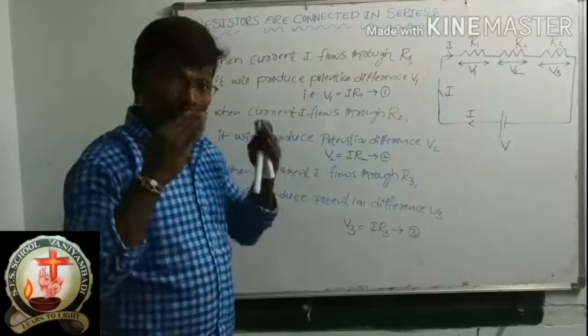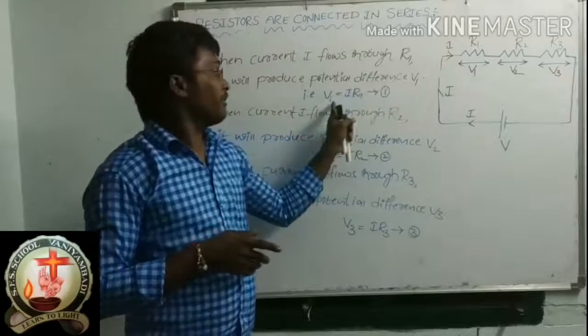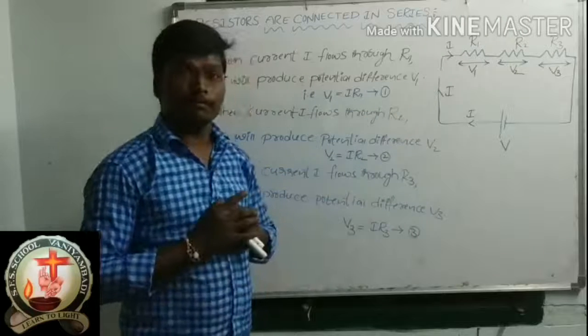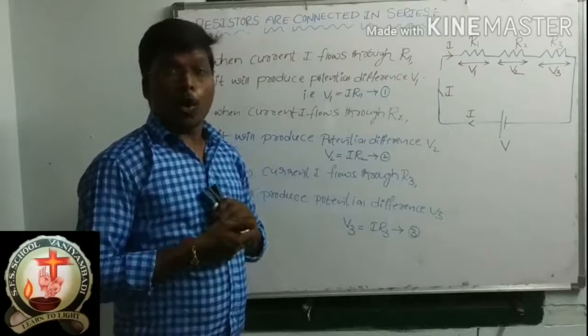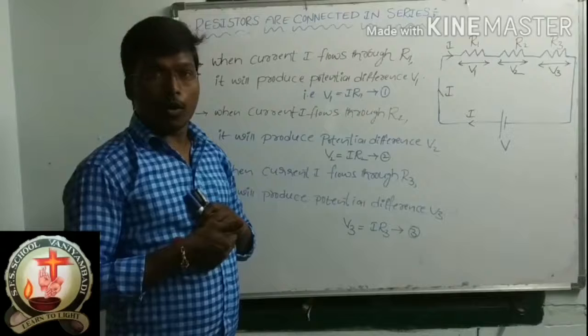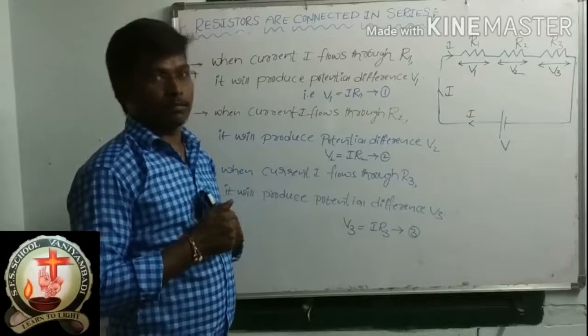Okay, I hope now you got clarity. I into R1 is V1, I into R2 is V2, I into R3 is V3. According to Ohm's law, what is the expression? V is equal to IR.